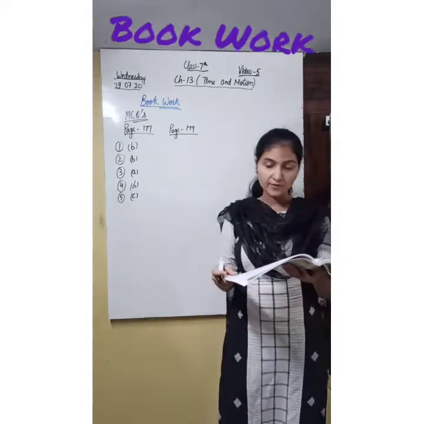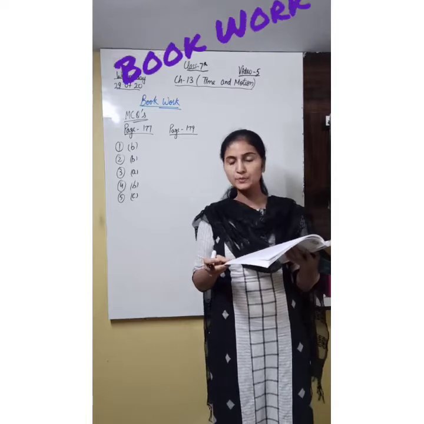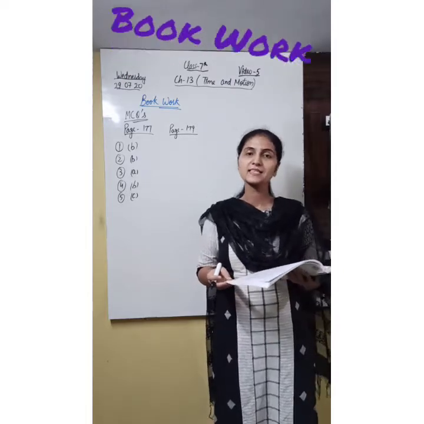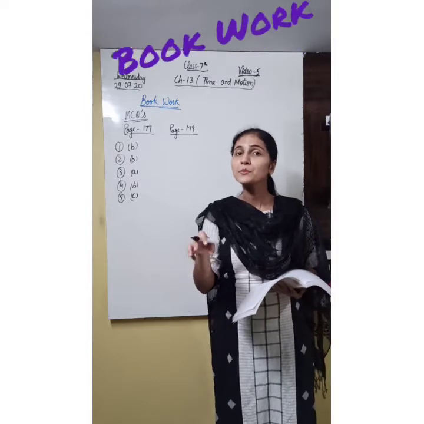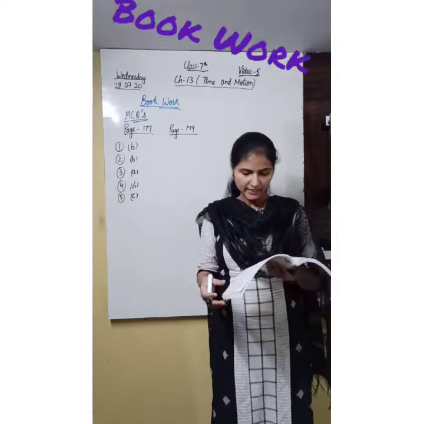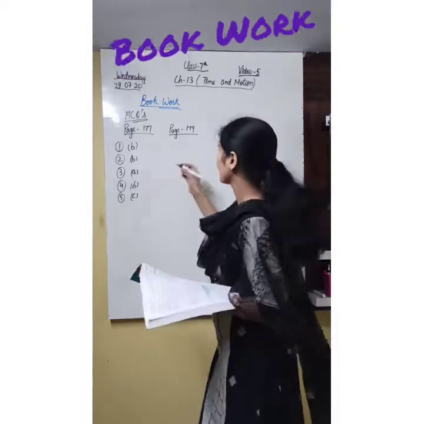First MCQ: which of the following devices measures the speed in an automobile? The one present on our dashboard to find out the speed at a particular instant of time. Speedometer, odometer, barometer or galvanometer. It's speedometer.